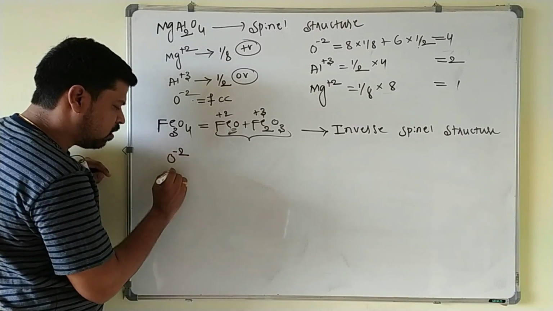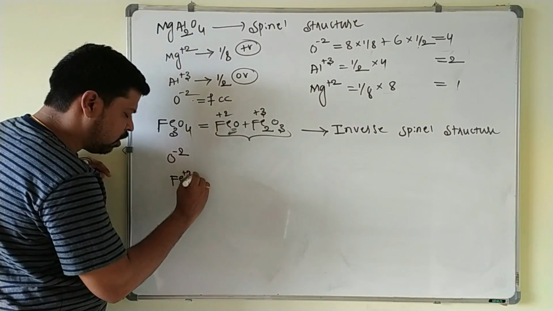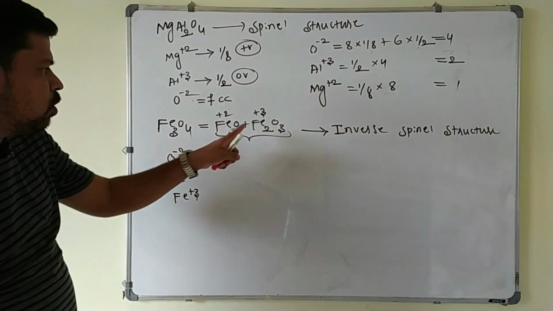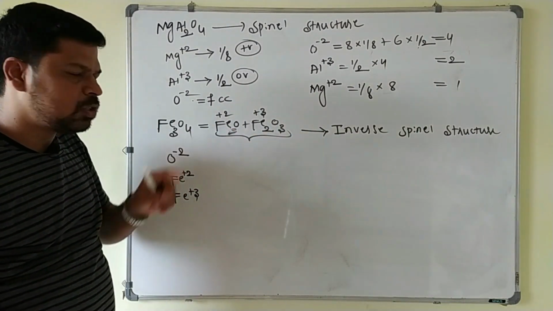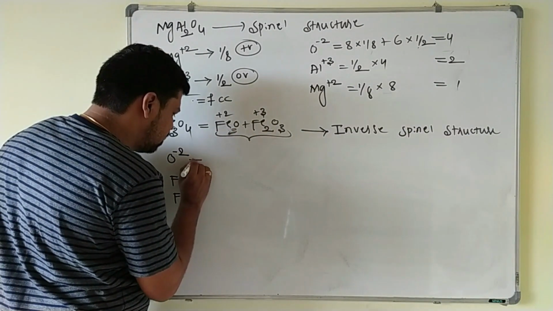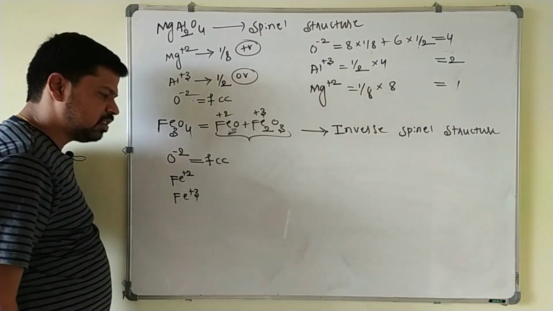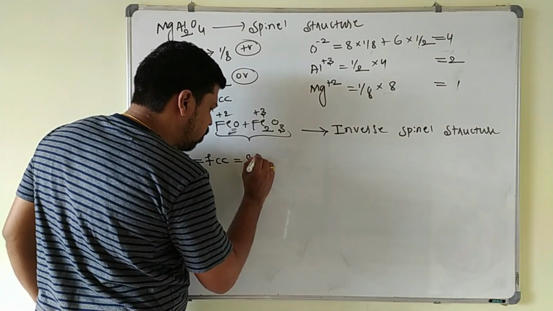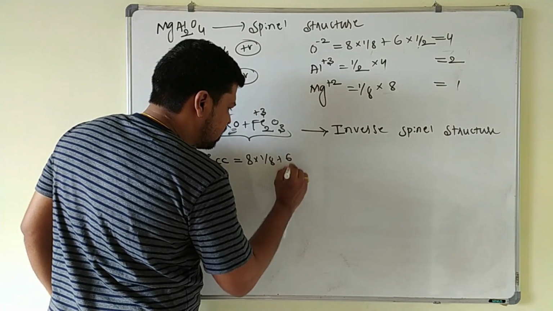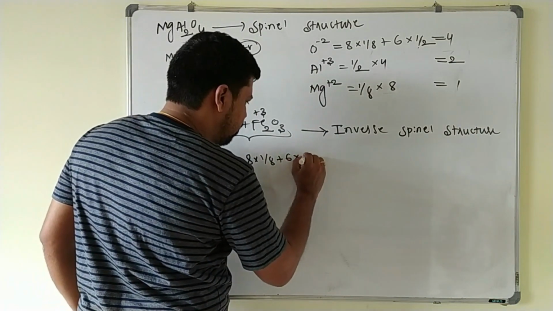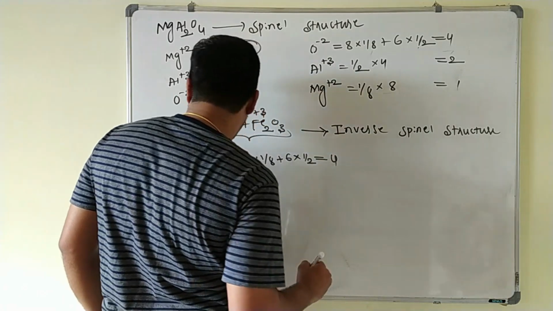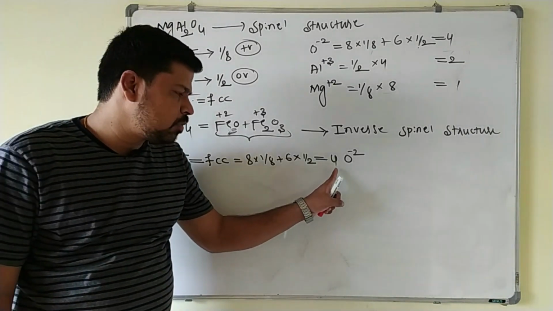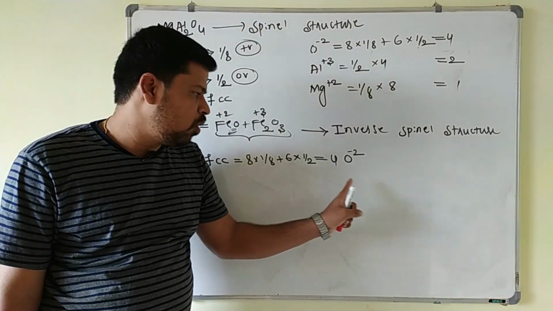First we will write oxide ion, next Fe plus 2 ions, as well as Fe plus 3 ions. In this one, 2 Fe plus 3 ions are there, and 1 Fe plus 2 ion is there. Now these oxide ions will occupy FCC points here. Oxide ions will occupy what? FCC points. What are the FCC points here? 8 corner points with contribution 1 by 8, 6 face centered particles with contribution 1 by 2. So that 4 oxide ions are there, which means 4 close packed pairs. The number of octahedral voids formed will be 4 here.